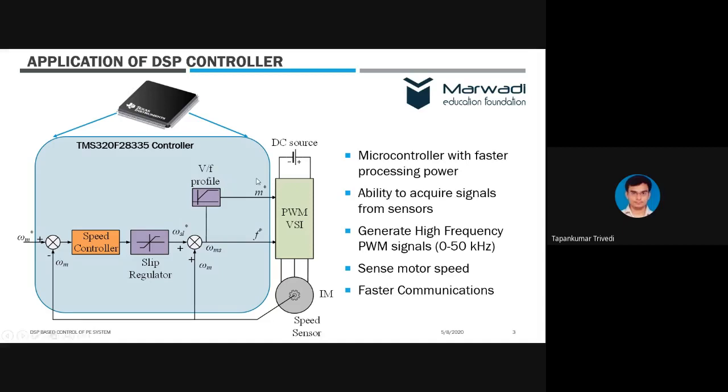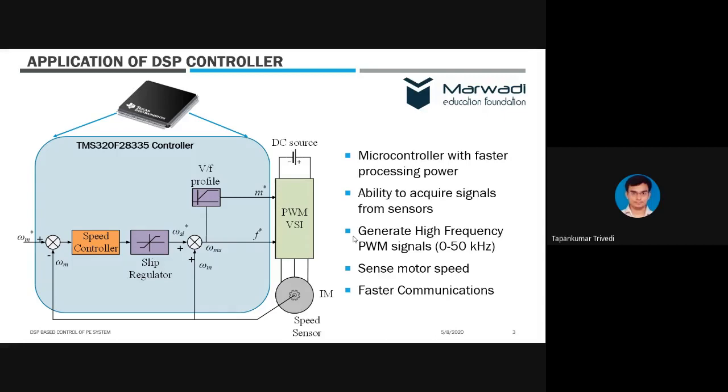Second, the same controller should have the ability to acquire signals from sensors. That means a precise analog to digital converter should be on chip. On chip means the ADC should be part of the chip. Third, the controller should be able to generate high frequency PWM signals. The generation of a PWM signal is not as straightforward as it seems because it is a bit tricky.